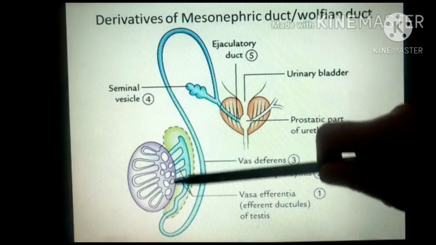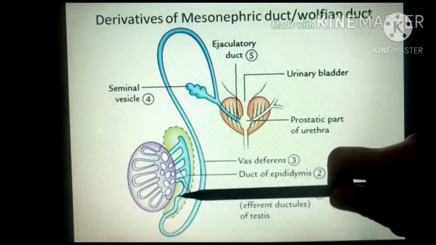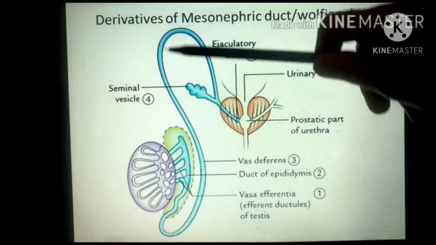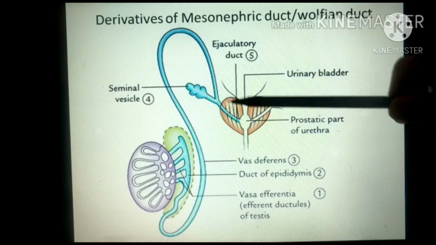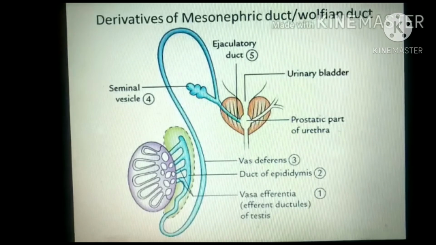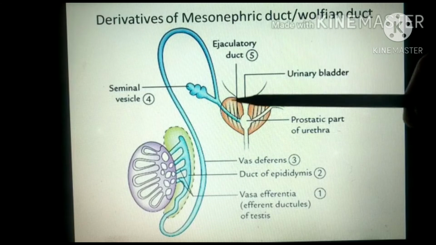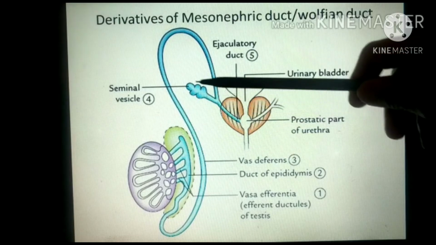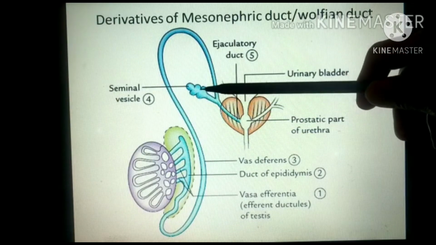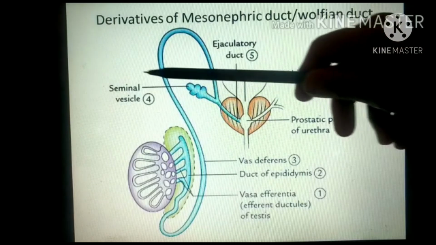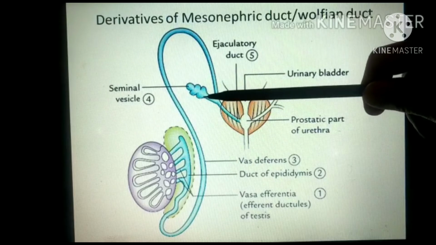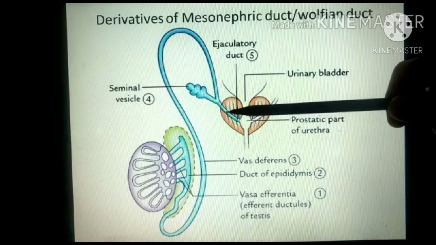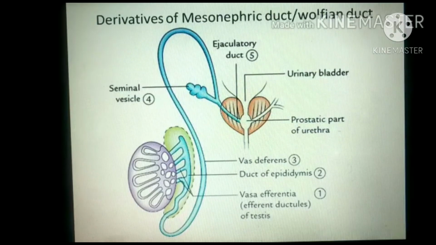This is the cranial part of the mesonephric duct, which is forming the epididymis. Caudal part is forming the vas deferens. Near the caudal end, near the terminal end, this mesonephric duct is opening into the prostatic urethra. Just before opening into the prostatic urethra, a diverticulum arises from that structure, and that will give rise to the seminal vesicle. After the origin of the seminal vesicle, the caudal part of this mesonephric duct forms the ejaculatory duct.